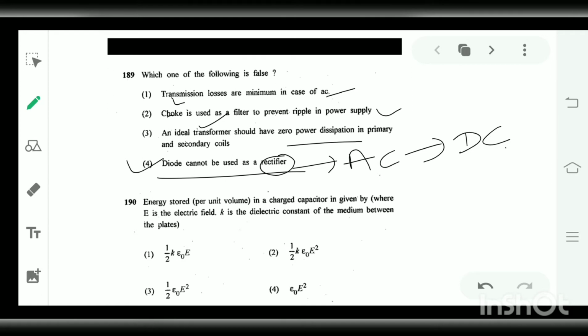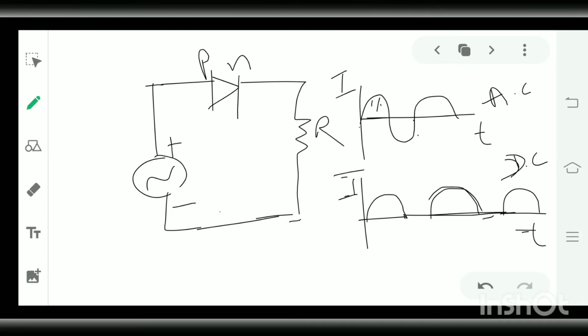Next question is, energy stored in a charged capacitor is given by, where E is the electric field and K is the dielectric constant of the medium between the two plates. Epsilon naught is the permittivity of free space and E is the electric field. So we have to find the energy stored. The formula for energy stored in a capacitor is U equals half CV squared, where C is the capacitance and V is the voltage.